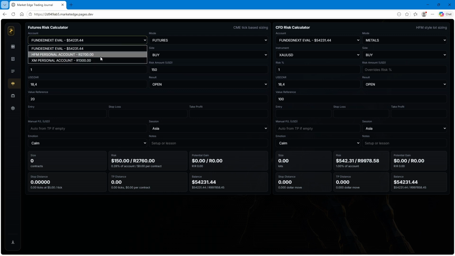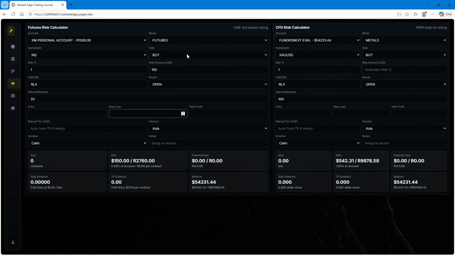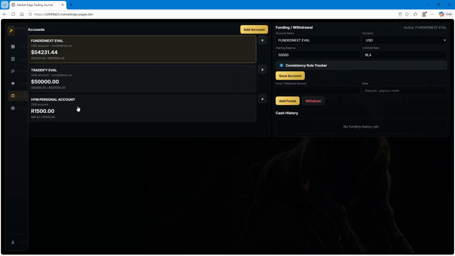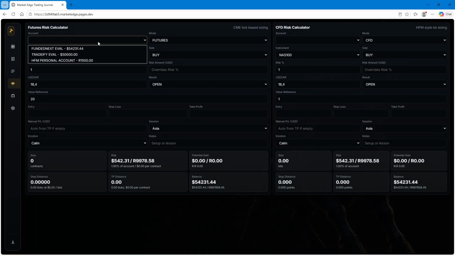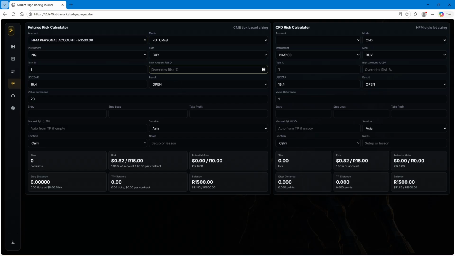Let's put it in ZARs. So 150 Rand. I did not update. Let's update it. It's updated there. So let's say you want to risk 150 Rand, and it's going to show you there. It's $8, 150 Rand, and there we go. So you just need to refresh it each time. All right, so let's move on.